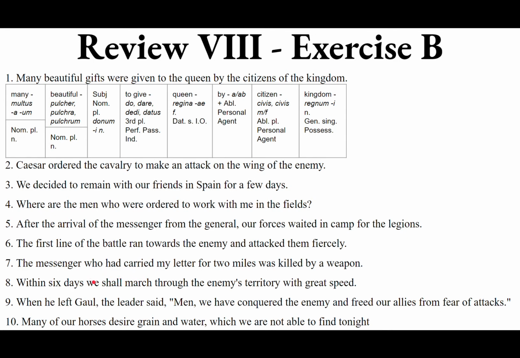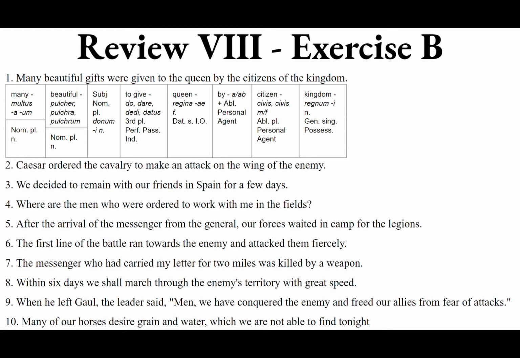We shall march. We is first person plural. And we want the future of, how do you say march? Well, it's going to be an idiom, to make a journey, iter facere. So iter is going to be the direct object of facere. And we're going to conjugate facio, facere, feci, factus to the first person plural future. So we shall make a journey. So faciemus.